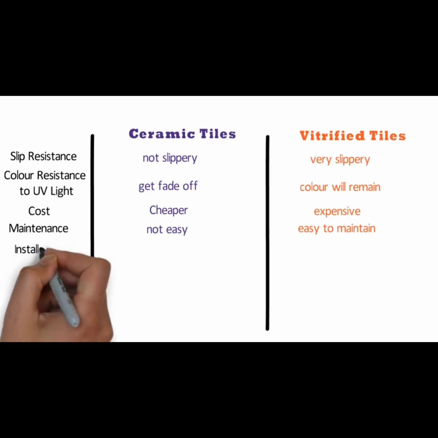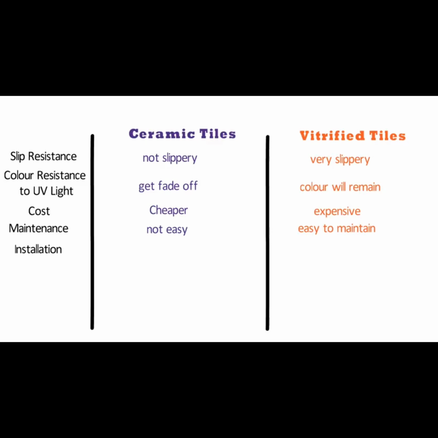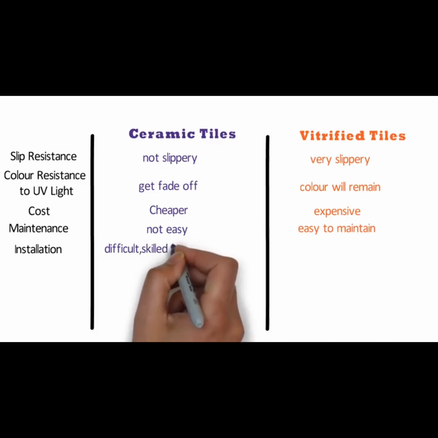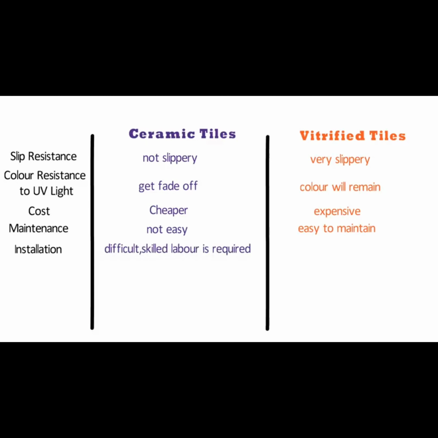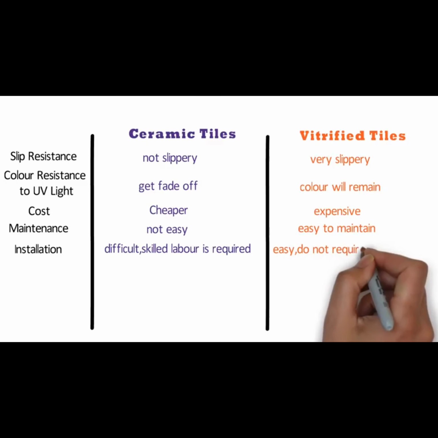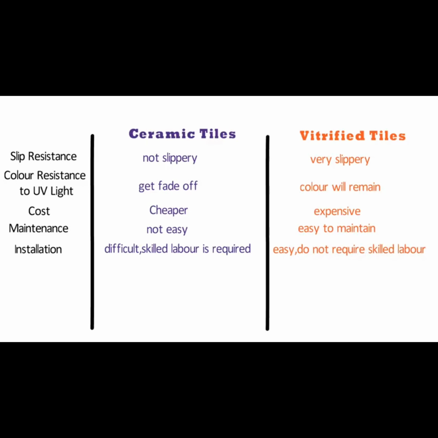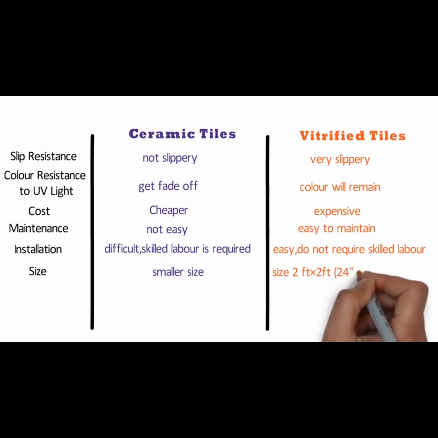Number 15 is installation. Installation of ceramic tiles is difficult as compared to vitrified tiles. Skilled labor is required here. But in case of vitrified tiles, the installation is easy as compared to ceramic tiles. They do not require skilled labor. Number 16 is size. Usually, the ceramic tiles are available in smaller sizes as compared to vitrified tiles. Usually, the vitrified tiles are available in the size of 2 feet by 2 feet or more.